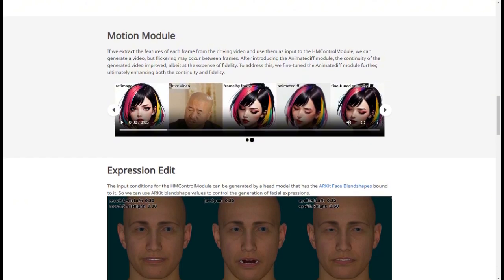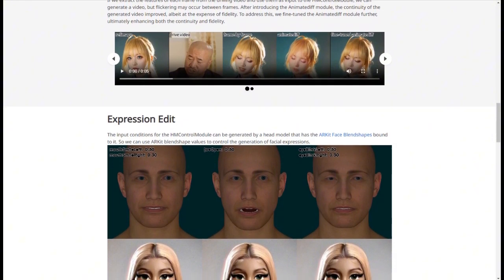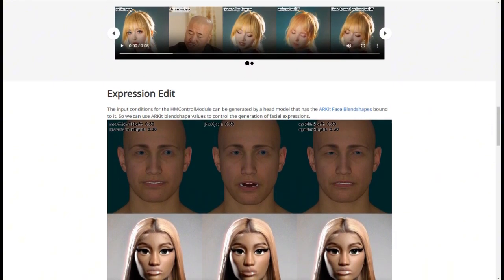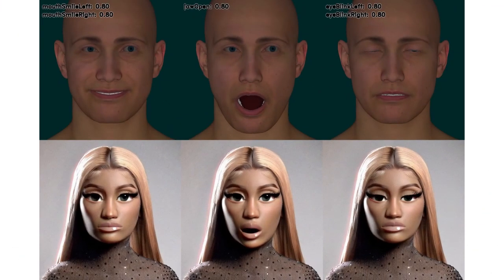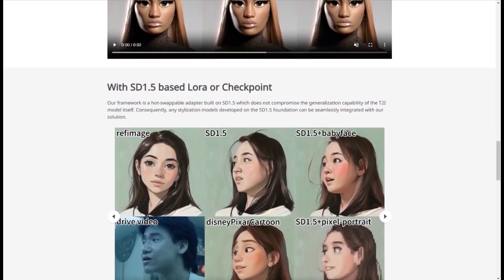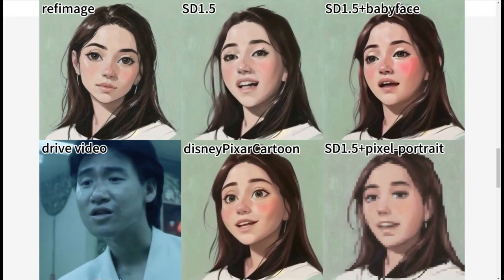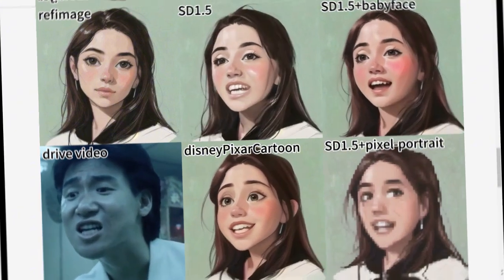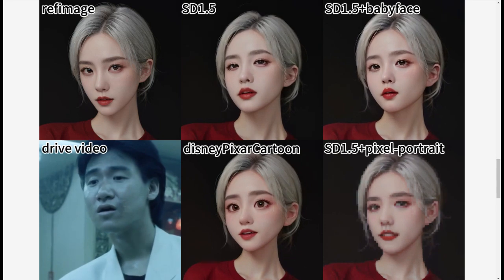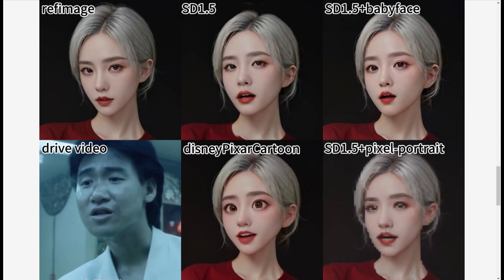The HM control module allows us to integrate expression conditions by leveraging ARKit face blend shape. Using these blend shape values, we can precisely control facial expressions, achieving realistic and expressive facial movements. Our framework is built as a hot swappable adapter on SD 1.5. This modular design means our system retains the versatility of the original T2i model, enabling seamless integration of various stylization models already developed on the SD 1.5 foundation.